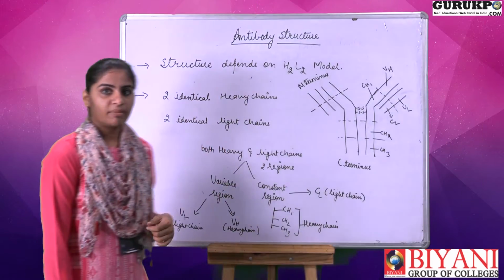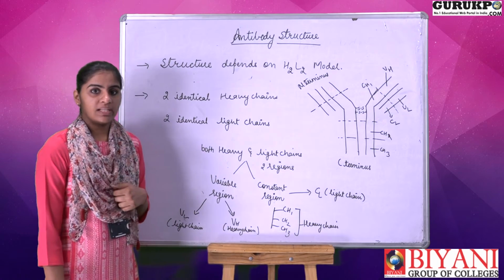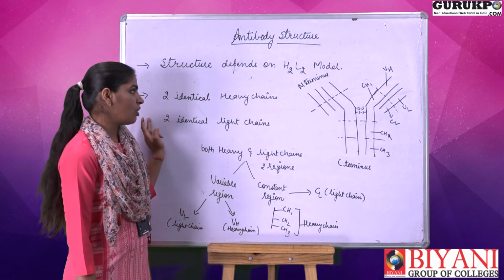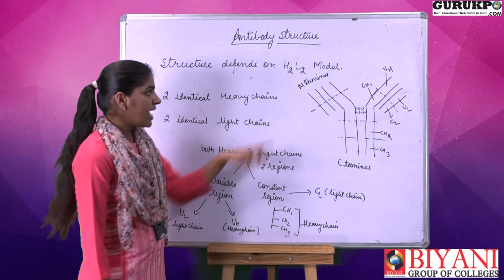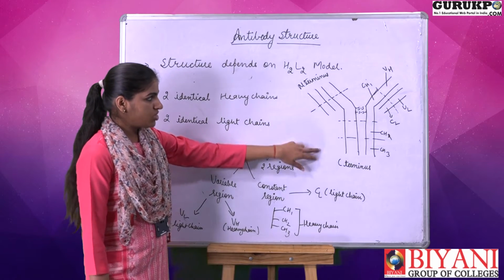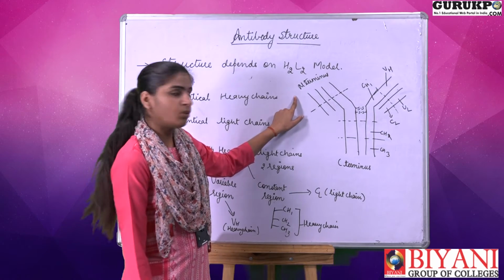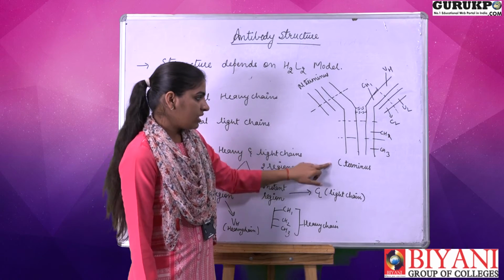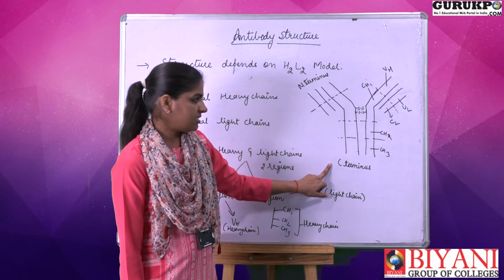Antibody structure can be described by the H2L2 model. As per the H2L2 model, there are two identical copies of the heavy chain as well as two identical copies of the light chain. These chains have an N terminus, where the amino acid sequence has the amine group, and on the C terminus they have the free COO, or carboxyl group.